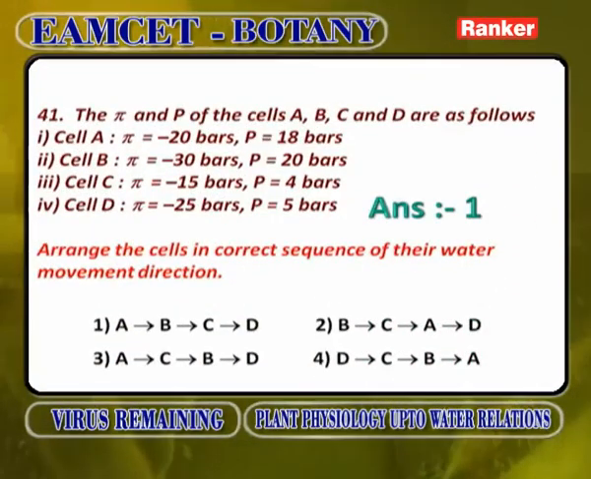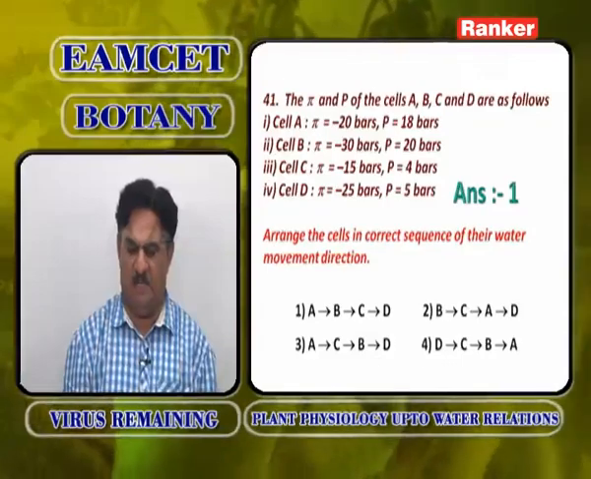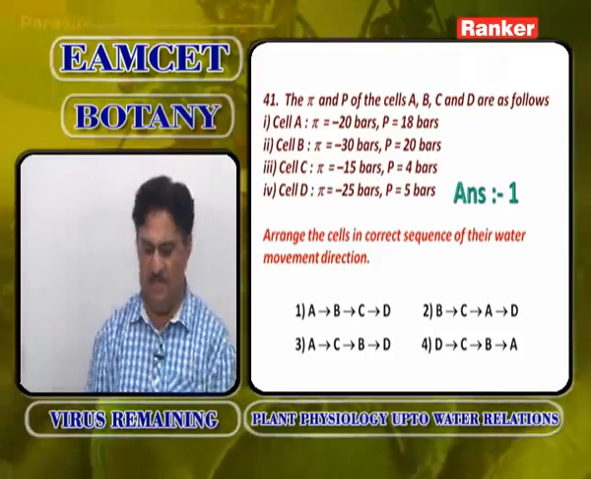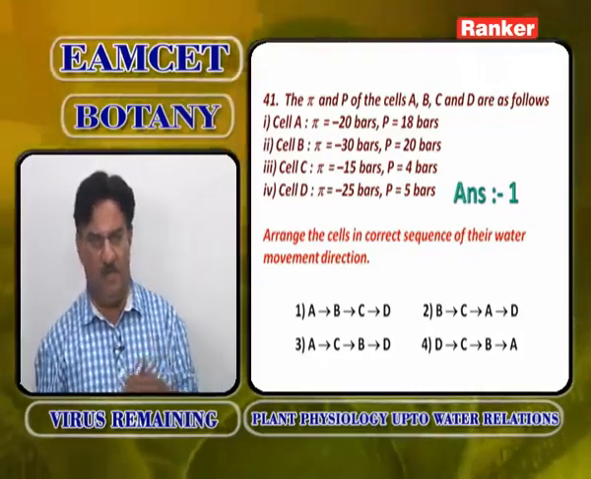The pi and P of cells A, B, C, D are as follows. Cell A, pi is minus 20 bars, P is 18 bars. Cell B, pi is minus 30 bars, P is 20 bars. Cell C, pi is minus 15 bars, P is 4 bars. Cell D, pi is minus 25 bars, P is 5 bars. Arrange the cells in the correct sequence of their water movement from lower to higher.